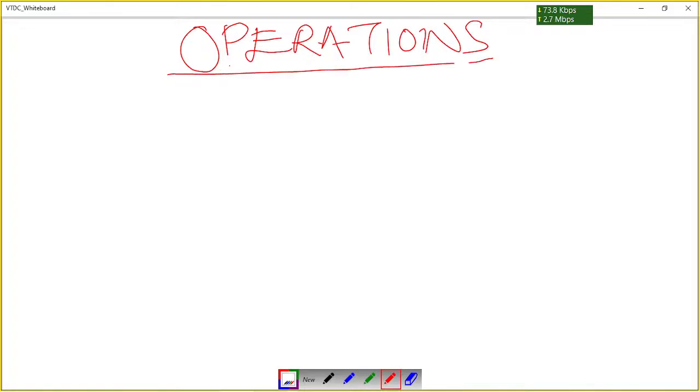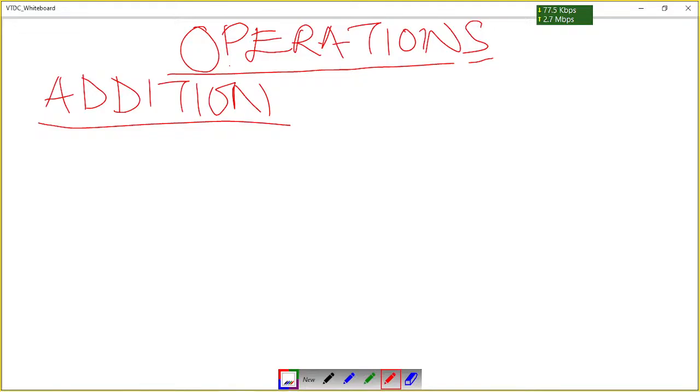The first operation we will look at is addition. Okay, so that is addition.